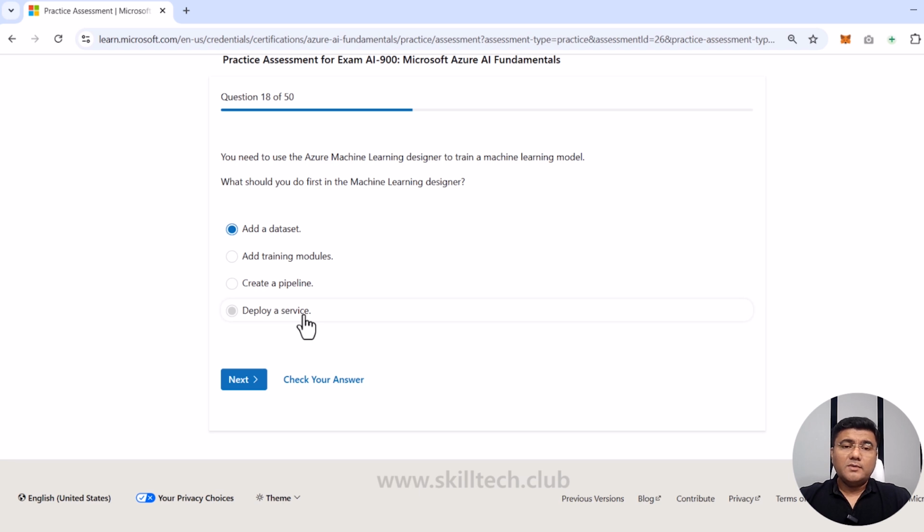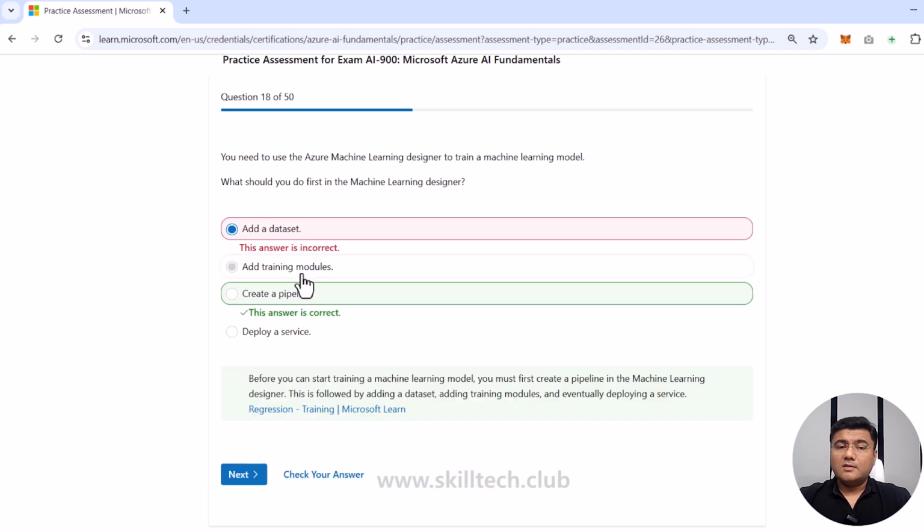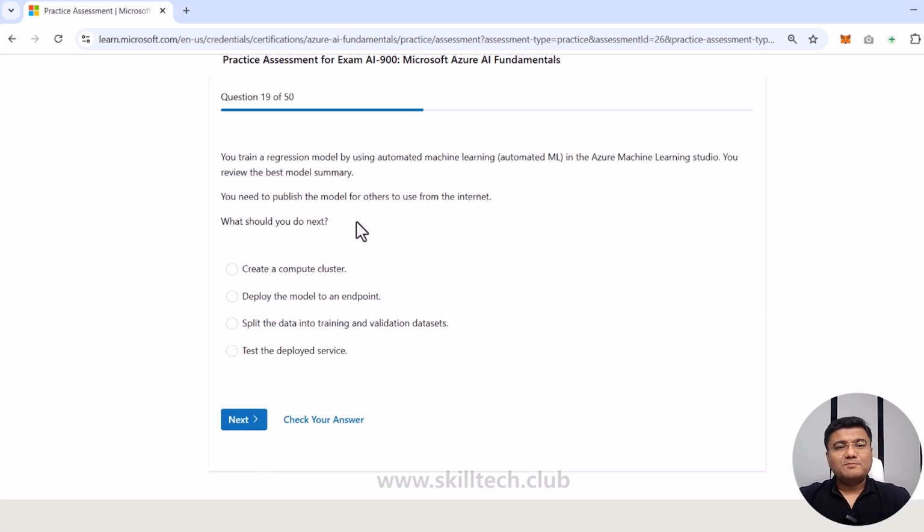It is also possible that create a pipeline can be an option associated with that. But let me just click on check your answer. Yes, as I said, I was guessing that create a pipeline can also be an option because this is something which is the first most step. No problem, so I was wrong in this question. The right answer is create a pipeline. So they are saying before you even start training a machine learning model, you must create a pipeline first. It was a little tricky question, which I got tricked on. Sorry. Let's move to next.